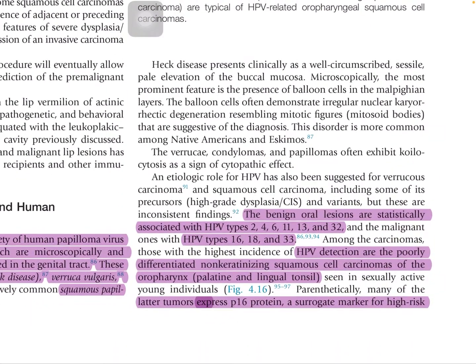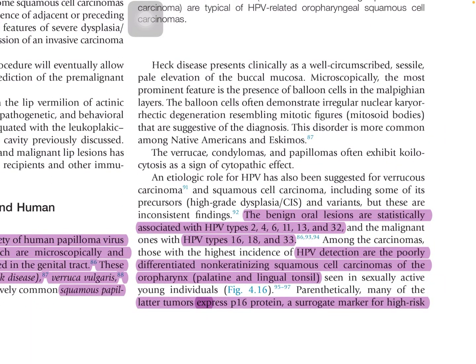Benign lesions are associated with HPV 2, 4, 6, 11, 13 and 32, and malignant ones with 16, 18 and 33.